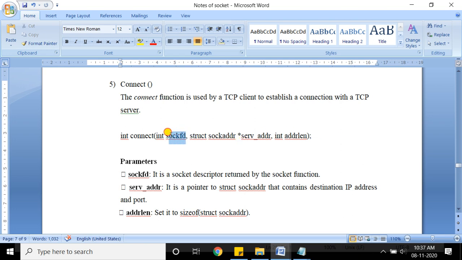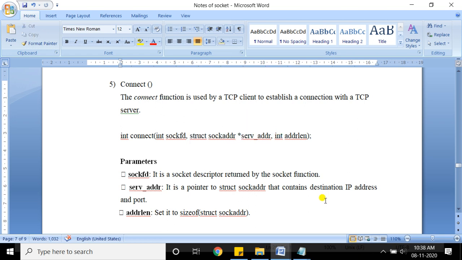Second is the address of the structure that contains all information like family, port and IP address, and then the length of that structure. So three parameters it has: socket descriptor, pointer to that particular structure, and the length of the structure.